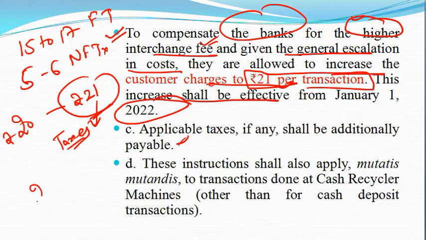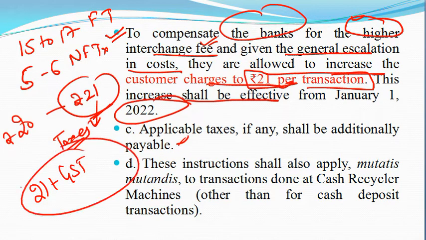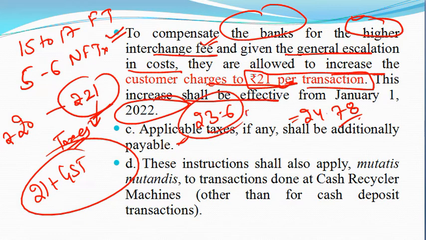Sometimes it is like 21 plus GST, so you have to pay that much amount. On that GST will be applicable. So how much GST? 18% GST. So how much do you have to pay? 21 into 0.18, 18% plus, so approximately you have to pay 24.78. Earlier the customer had to pay 23.60, now 24.78 rupees. That is the amount plus GST.